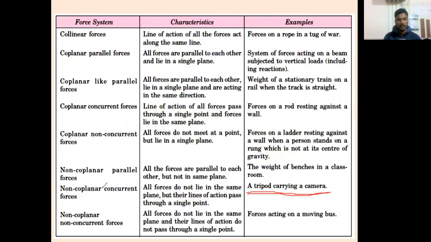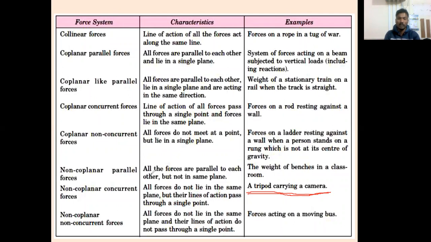Anybody want to explain the example of these non-coplanar concurrent forces? Anybody? Why should we call it non-coplanar and why concurrent forces? It means the forces in the legs of the tripod, just like the example below the chair. Just now I gave the example of a chair. Whatever force is passing through the leg of the chair, similarly whatever force passes through the legs of the tripod.